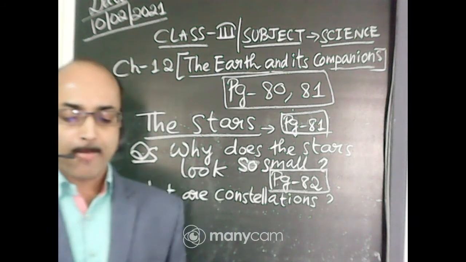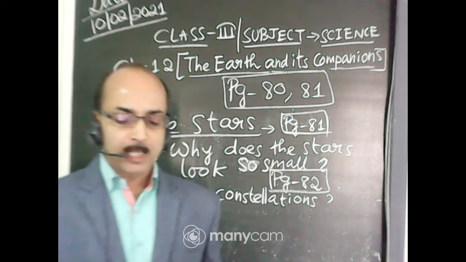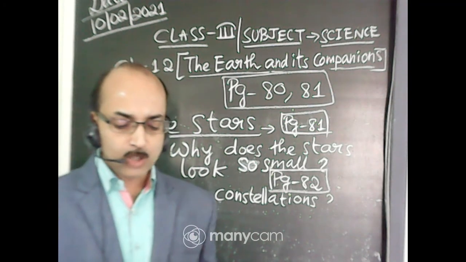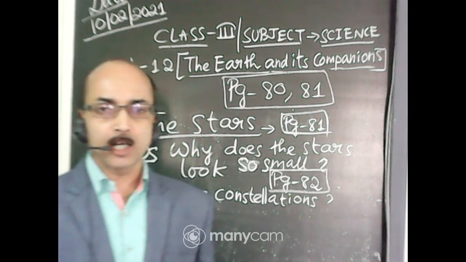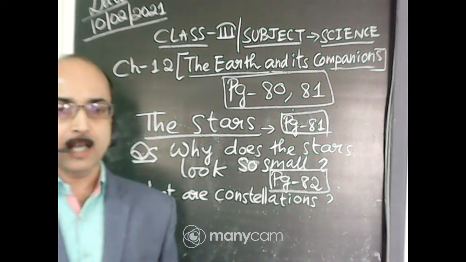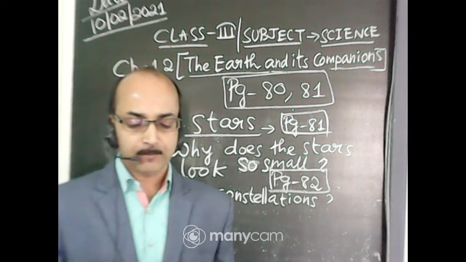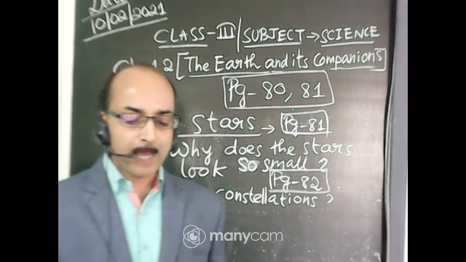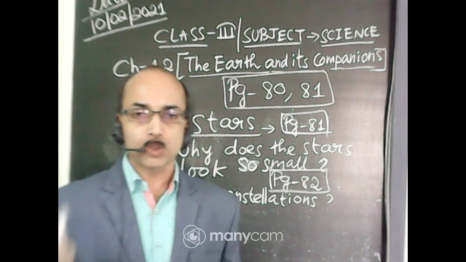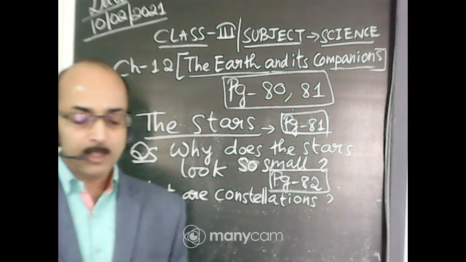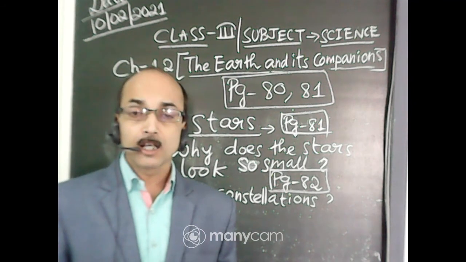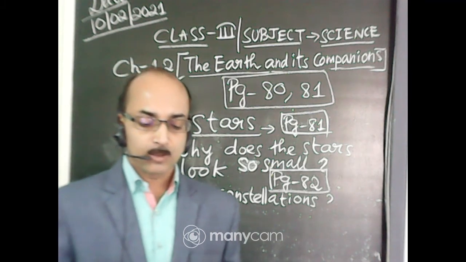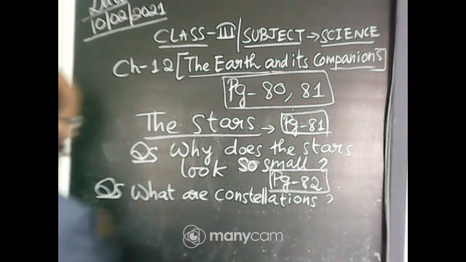Constellations are groups of stars that are arranged to form patterns in the night sky. They form patterns of various animals and objects. So we learn this one, what a constellation is.